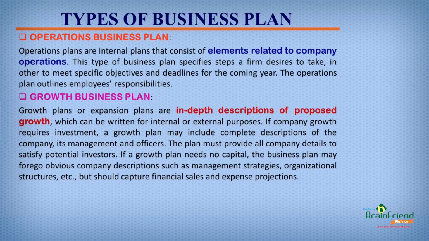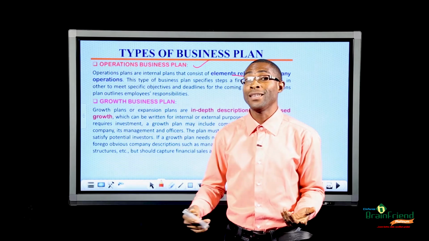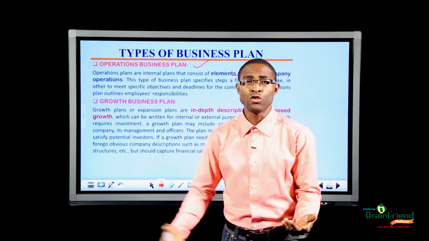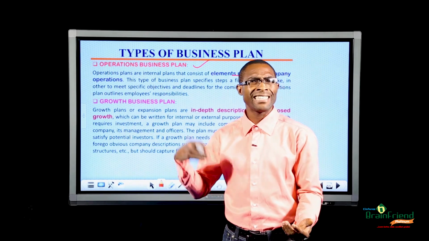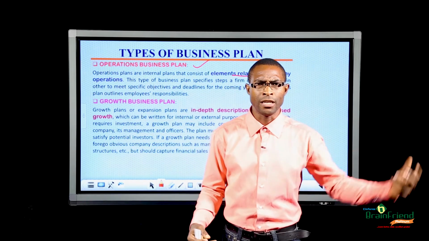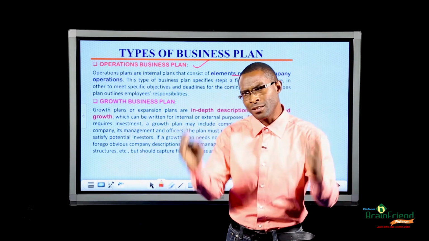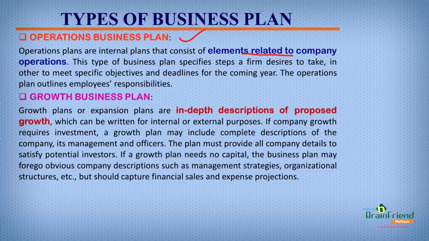Furthermore, we have operations business plan. Operations business plans are internal plans that consist of elements related to the company's operations. Now, this type of business plan specifies steps the company will take with respect to operations. When we are going to assemble our plant, what are the steps we are going to take? Who is bringing in the raw materials? Who is processing? Who is packaging? These are the details captured in operations business plan.